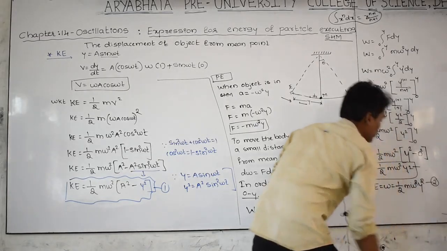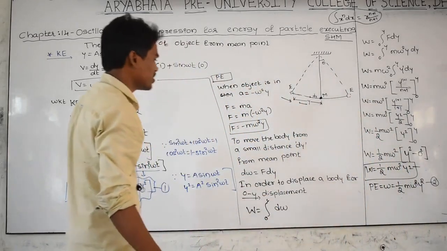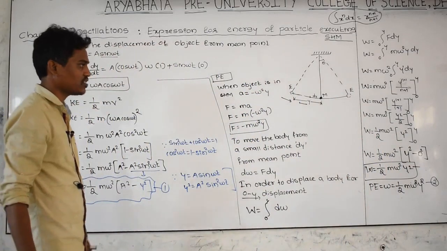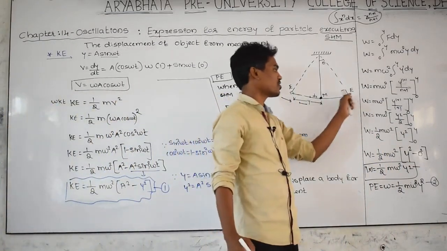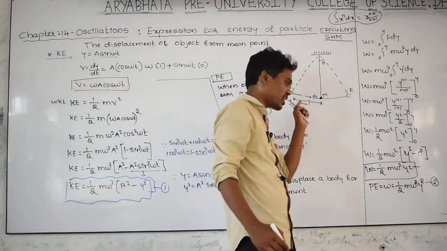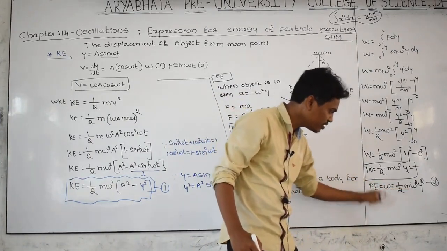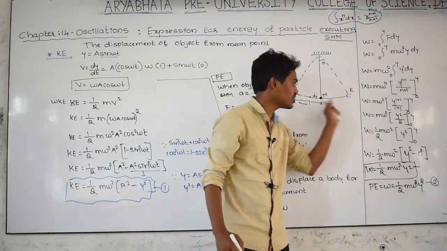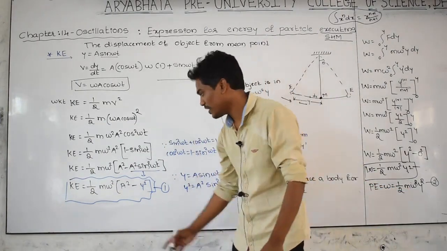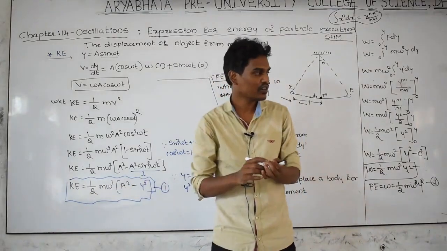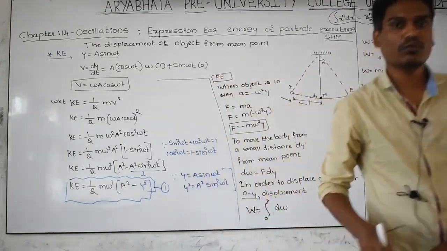Let us take this as equation number 2. This is potential energy is equal to work done. This is kinetic energy. Whenever the object is in oscillation, its potential energy can be found out by using this equation. Whenever the object is in oscillation, its kinetic energy can be found out by using this equation, and by using equations 1 and 2.